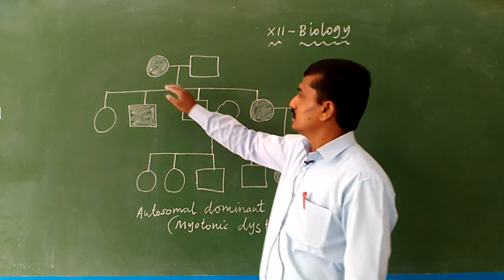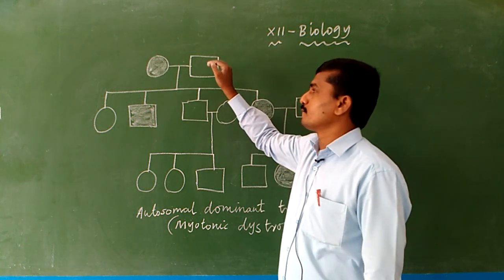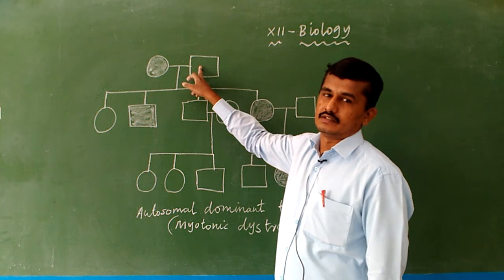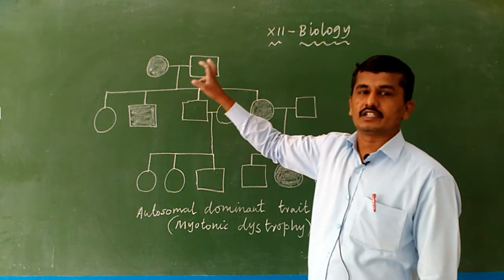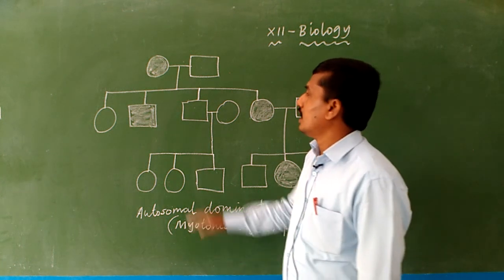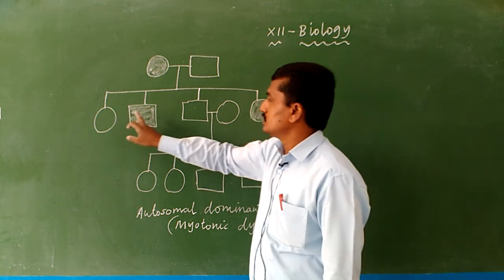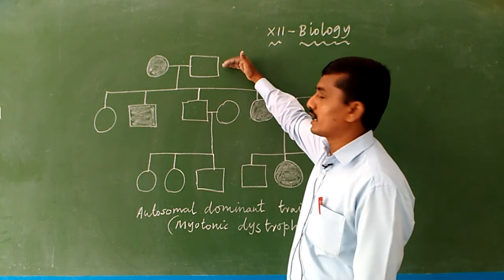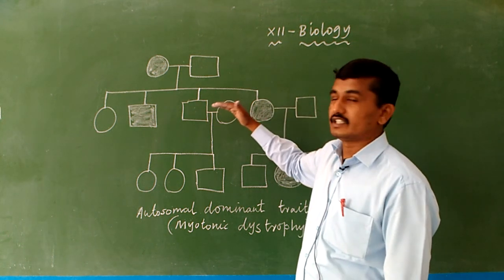Here, listen. This is the first generation, generation 1: the mother and the father. Here the mother is affected by one of the genetic disorders, maybe a Mendelian disorder. The father and mother produce 4 children. This is the parent generation, and this is the F1 generation, generation 1.